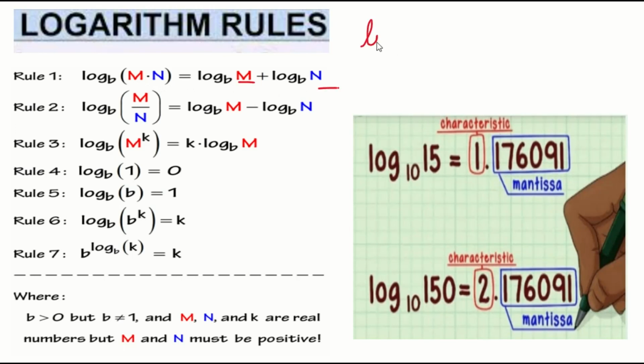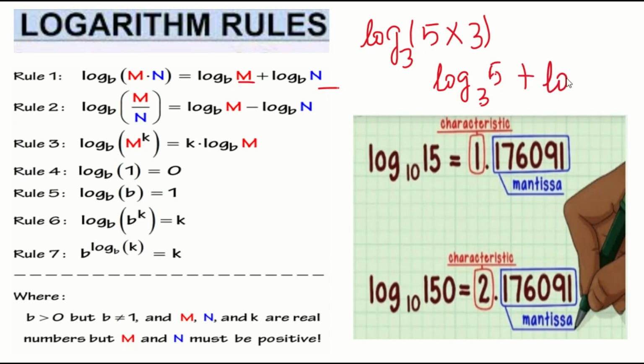For example, log of 5 into 3 to the base 3. How can I write this now? Log 5 to the base 3 plus log 3 to the base 3. In the same way, when I divide the numbers, I can write it as what?